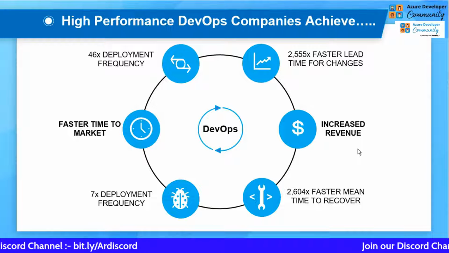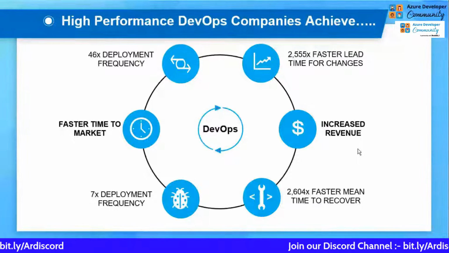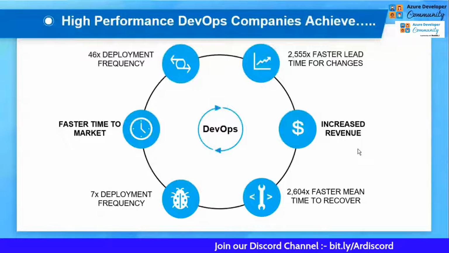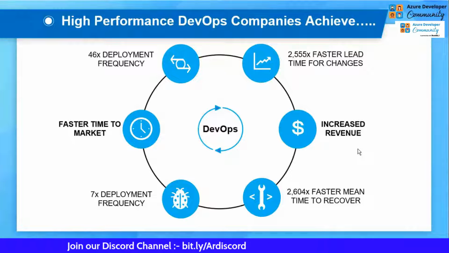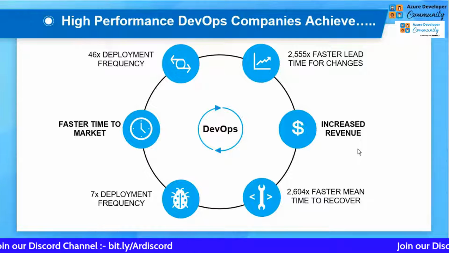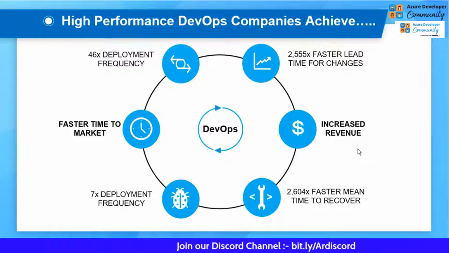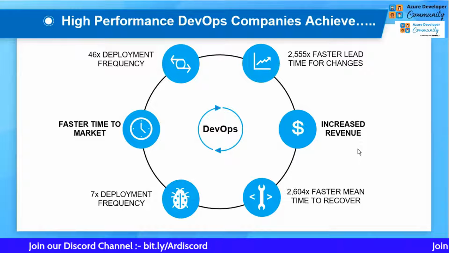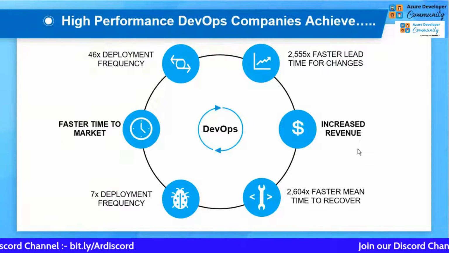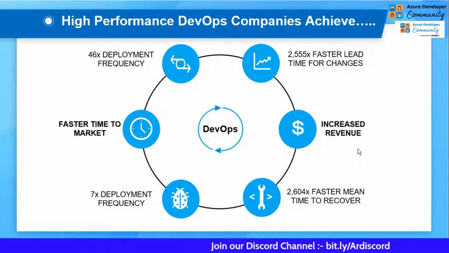At a time, DevOps can provide you a lot of things, like increasing the revenue. Let's say you're working in a company and there are some changes happening. To adopt a particular change, if your company follows some legacy application or legacy methodology, it is going to take them years, or let's say 3 or 4 months, to adopt the new changes that are coming. So here DevOps can help you.